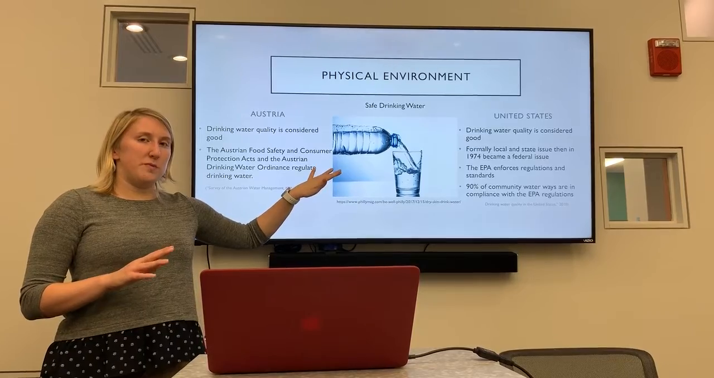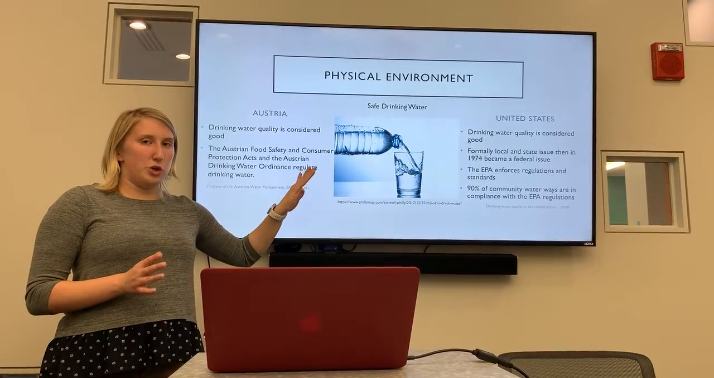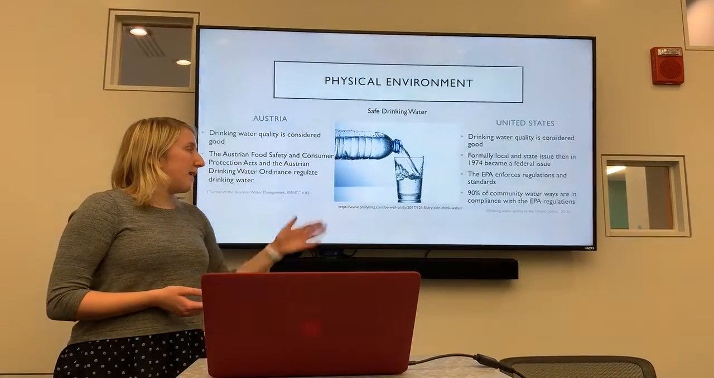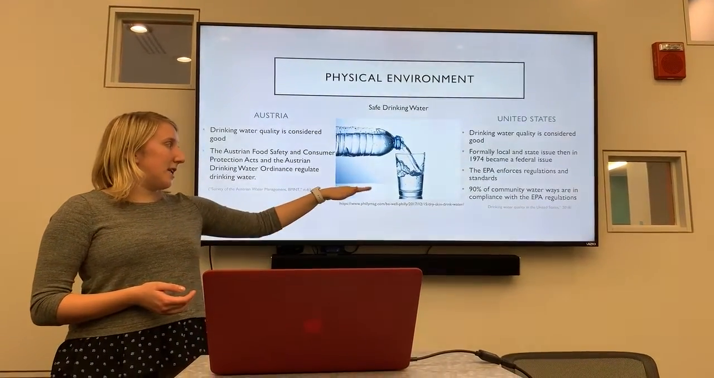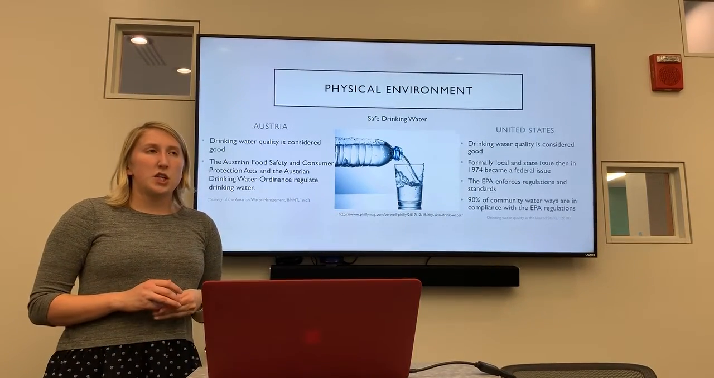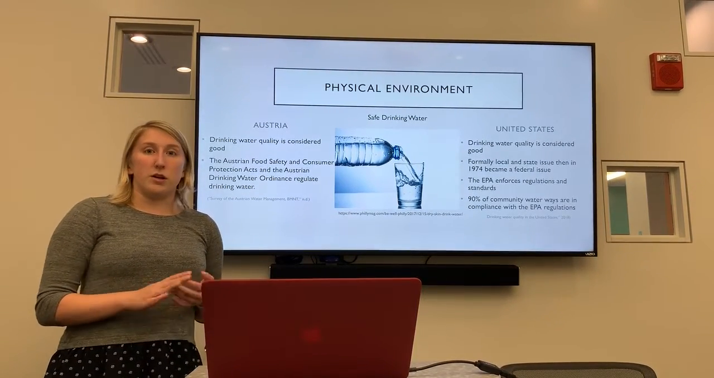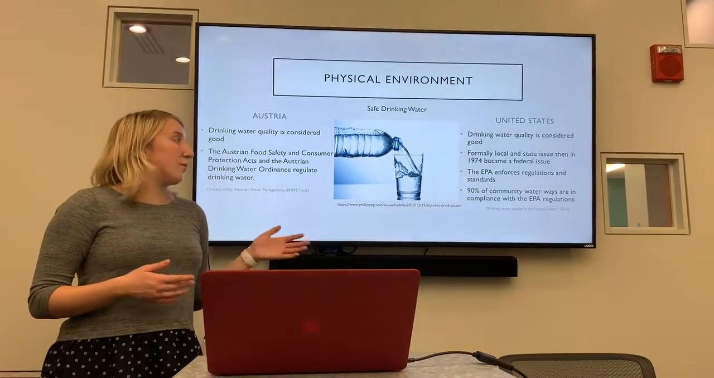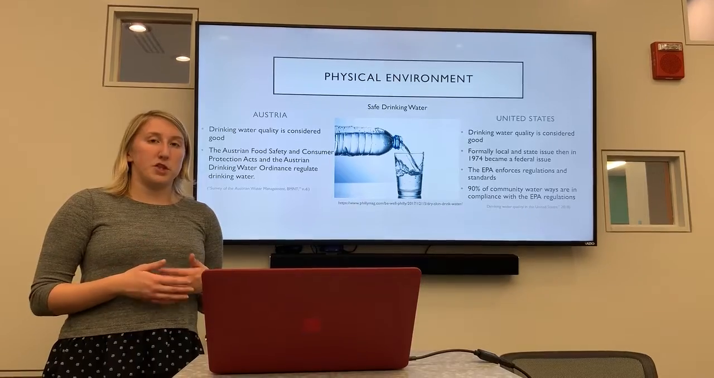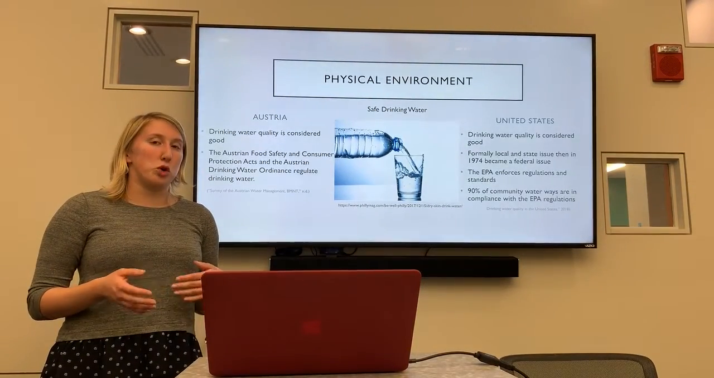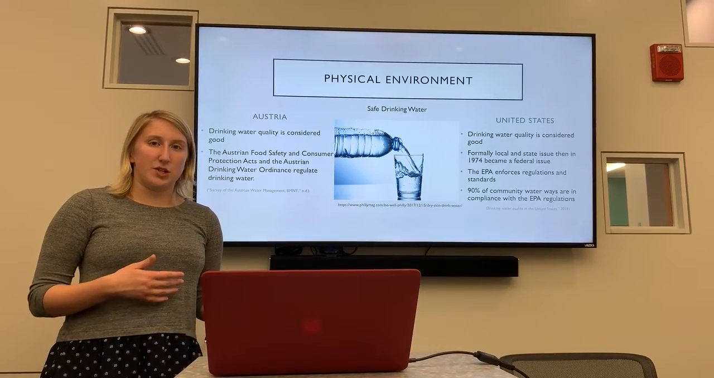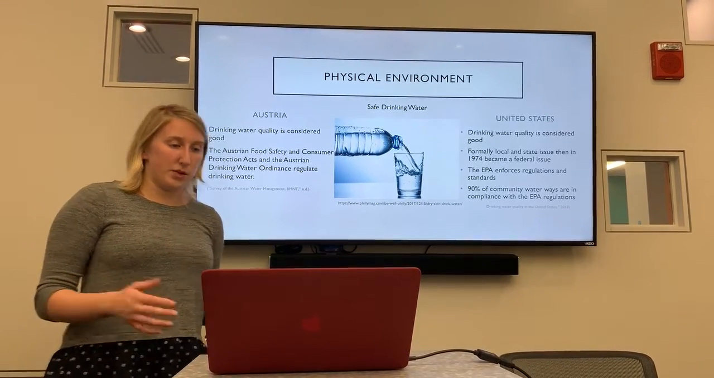So drinking water used to be a state or local level issue, but in 1974 it was considered to be a federal issue. And then since then, 90% of the community waterways are in compliance with the EPA's regulations. So a lot of our drinking water is being heavily regulated. But the 10% that is not up to standard is in rural small areas that the EPA just can't get access to and get resources to.